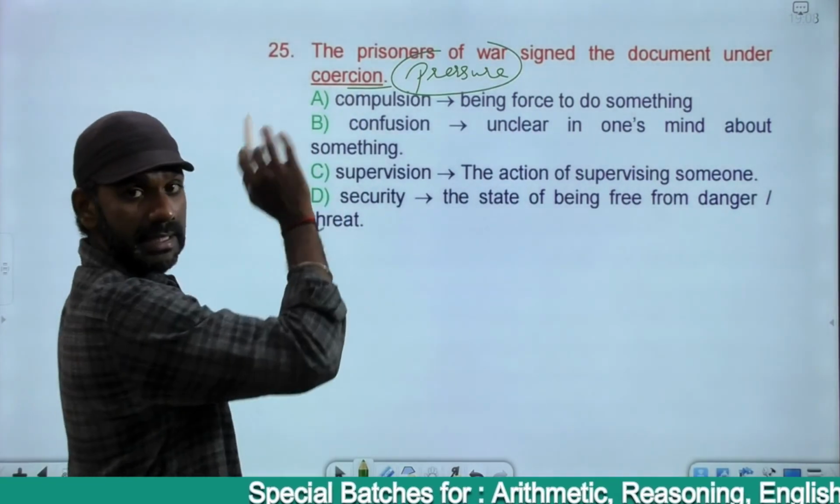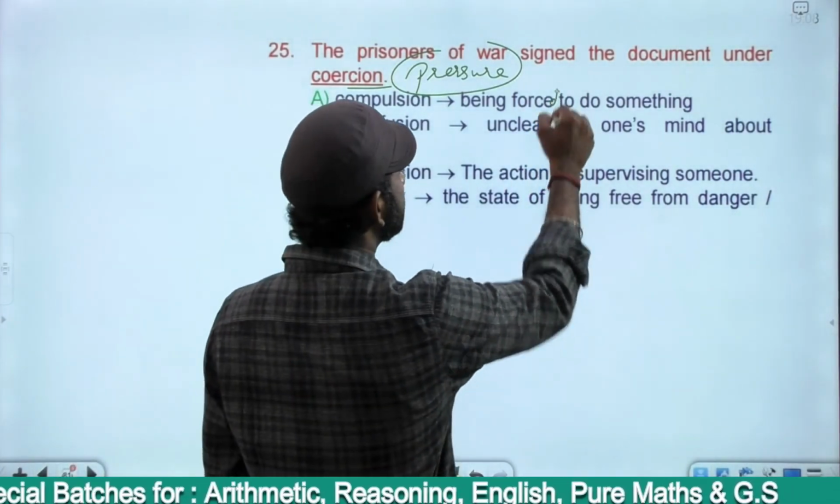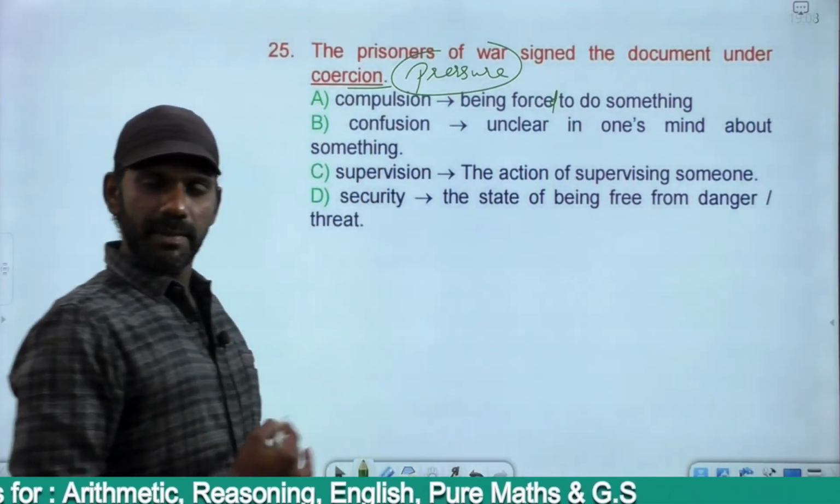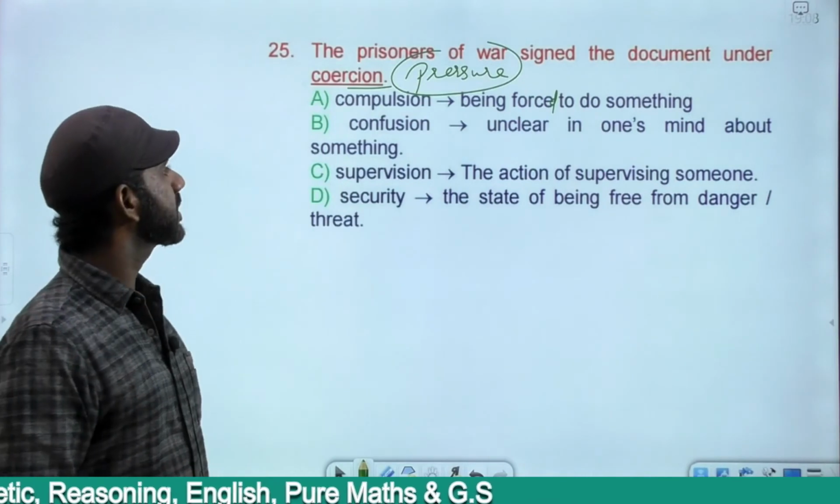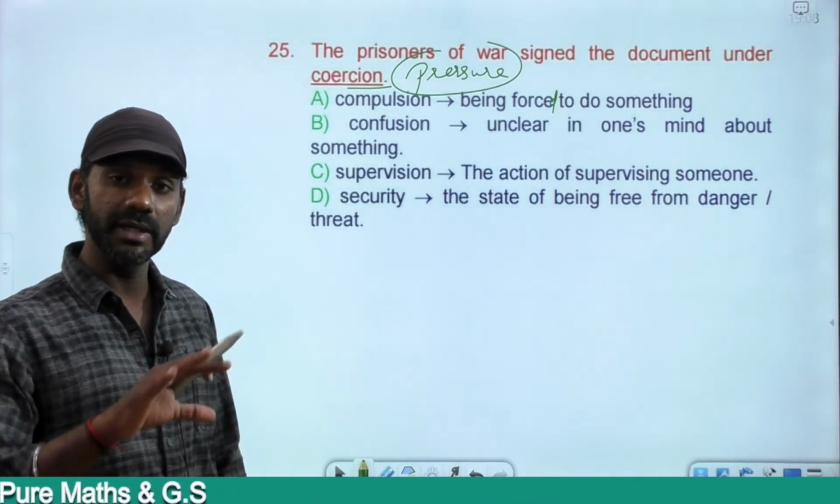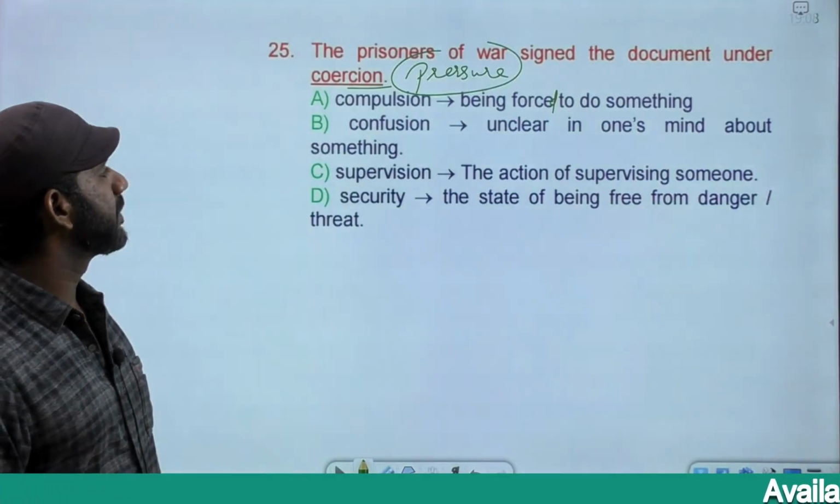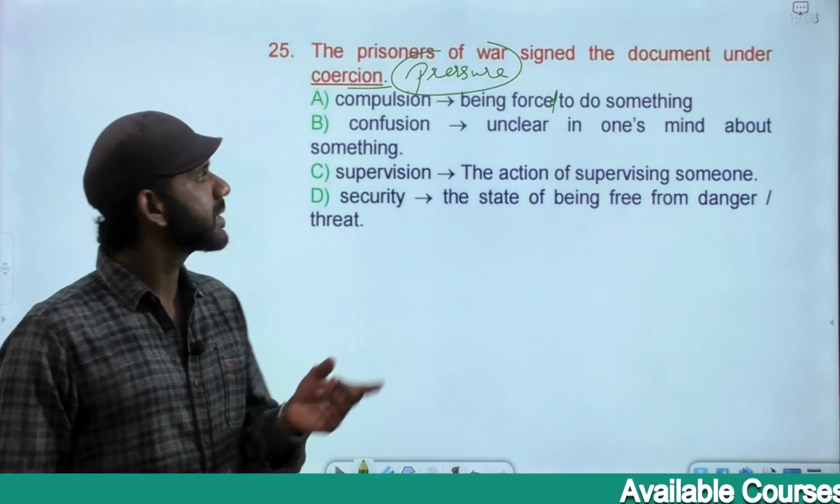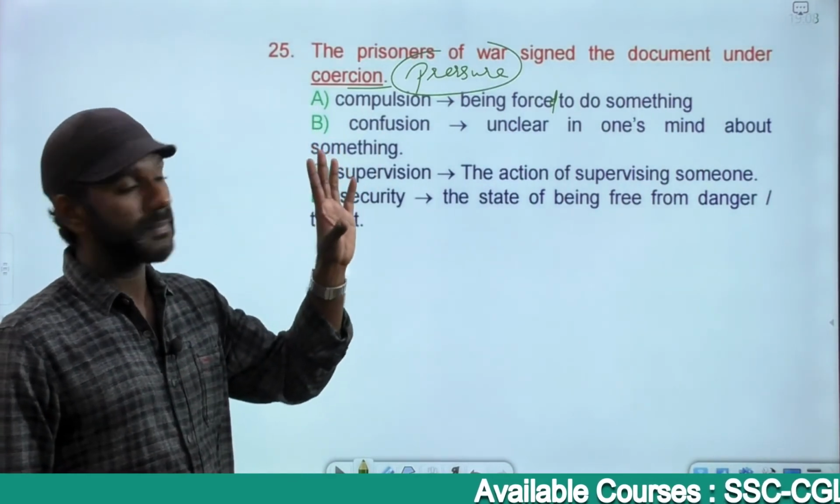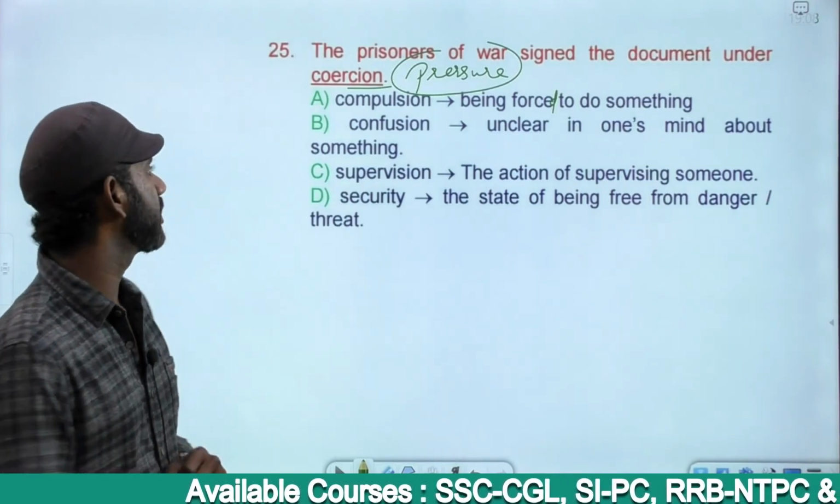Negatively charged here. The sentence is negatively charged. Compulsion is being forced to do something. Yes. Being compelled to do something. Makes sense? Under pressure means they were forced to do it. They were compelled to do it. Confusion is unclear in one's mind about something. Being ambiguous. Does not fit this context at all. Under confusion, they were made to sign the document. Under confusion does not make sense.